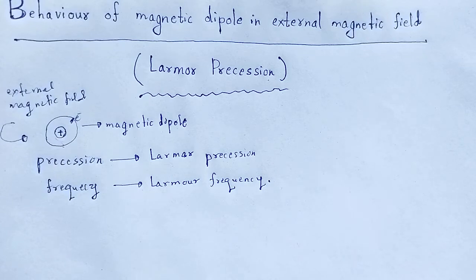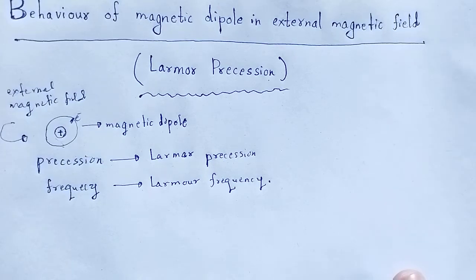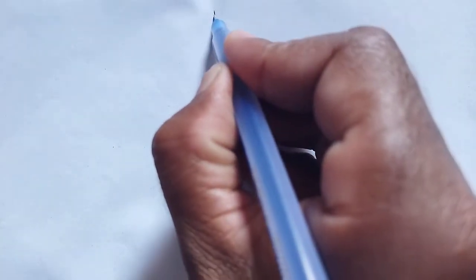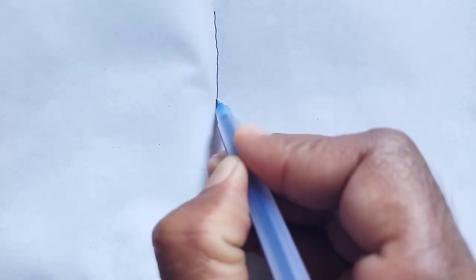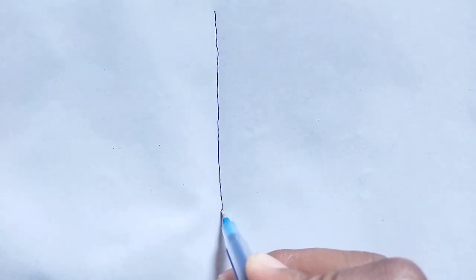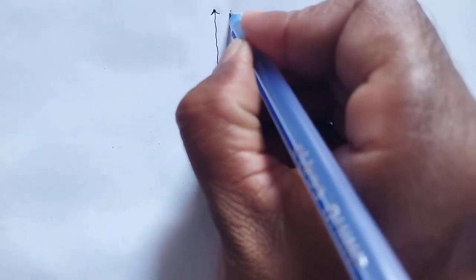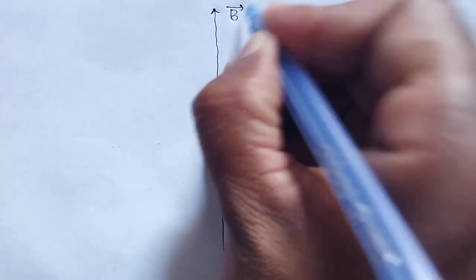Let us discuss it broadly. Let B be the external magnetic field, the B vector.